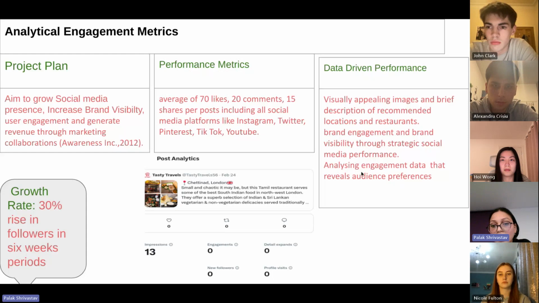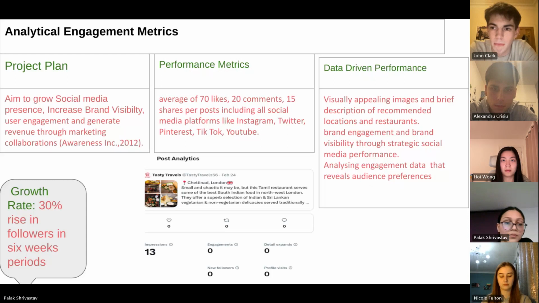We also analyzed our engagement data, which reveals audience preferences per post, like what kind of posts people like to engage with, and from our recommendations. We also had a 30% rise in the growth rate of our followers over the 6-week period.